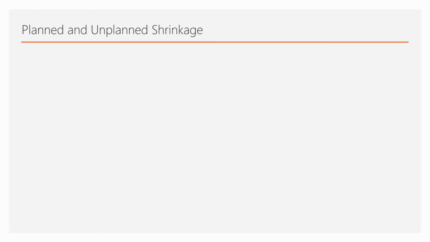Now, in most of the call centers that I have worked with, since I've been in the industry for quite a long time, the shrinkage is mostly calculated in terms of planned and unplanned shrinkage. What is planned shrinkage and what is unplanned shrinkage? To give you a simple example, planned, as the word means, is something which we are already aware of.